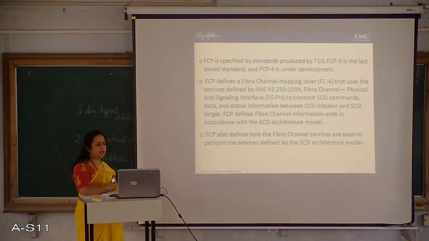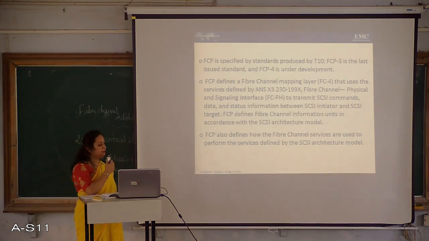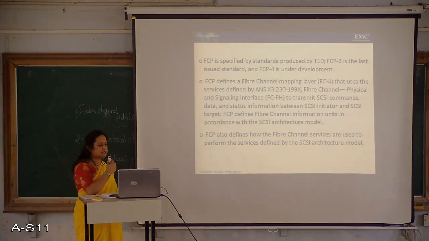FCP is specified by standards produced by T10. FCP3 is the last issued standard and FCP4 is under development. So FCP defines a fiber channel mapping layer that uses the services defined by ANSI X3.230-199X fiber channel physical and signaling interface to transmit SCSI commands, data and status information between SCSI initiator and SCSI target.